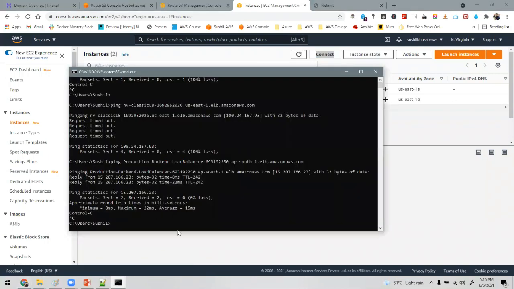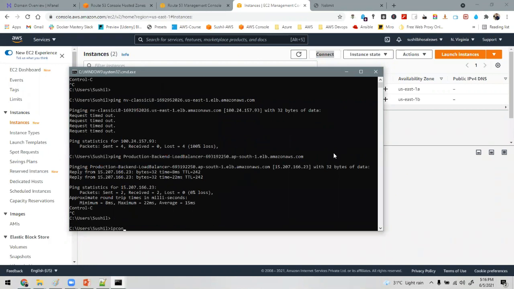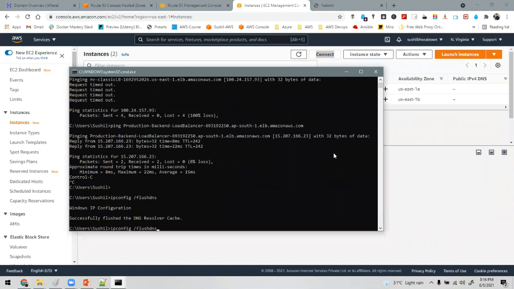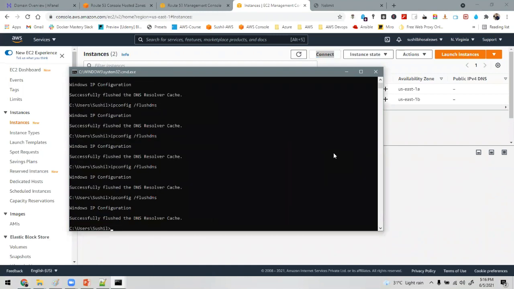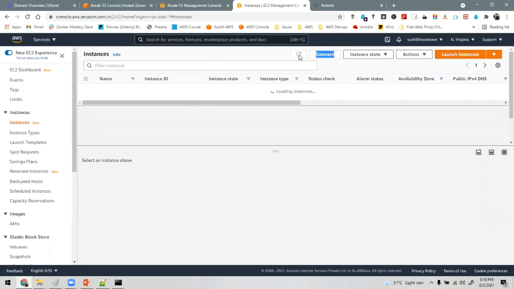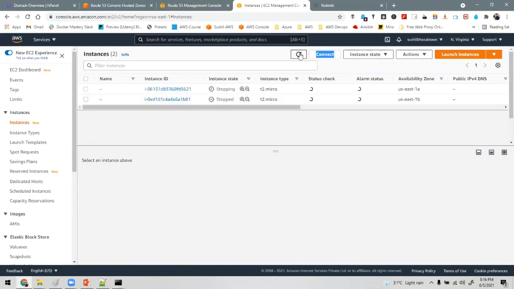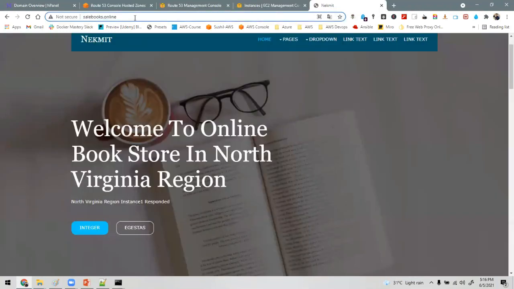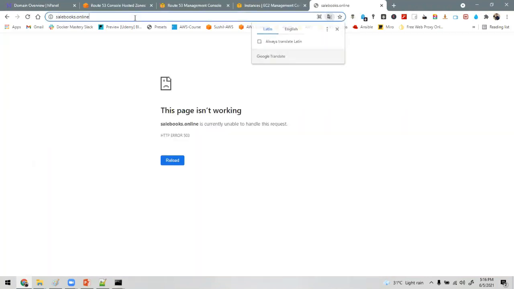Till then I will clear my cache. It is stopping. Let's check. See, now the failover is not completed. The failover will complete in a few minutes.